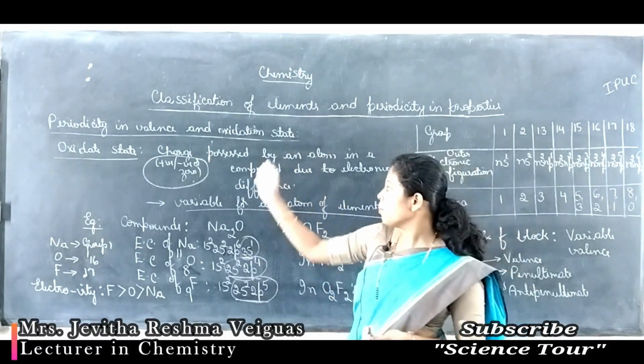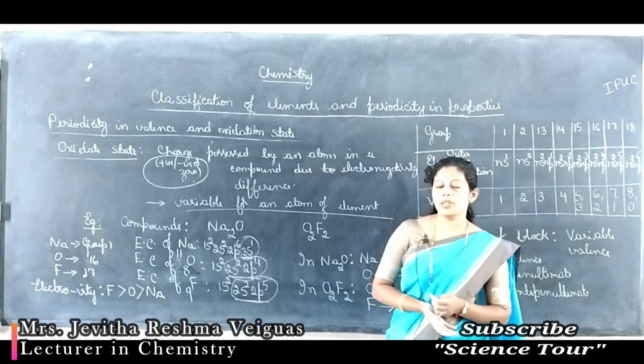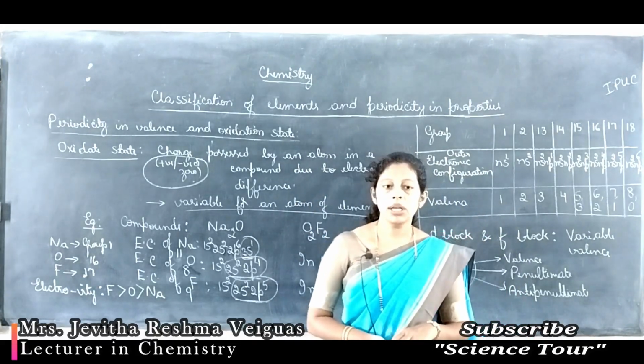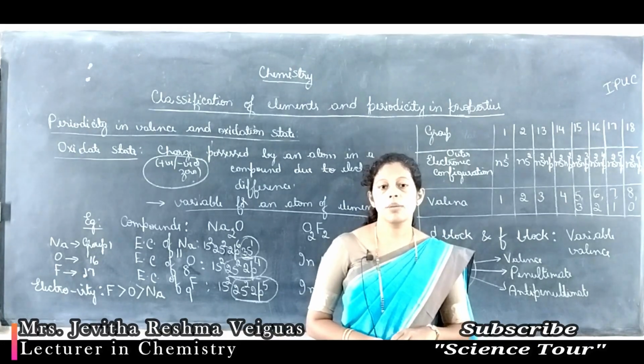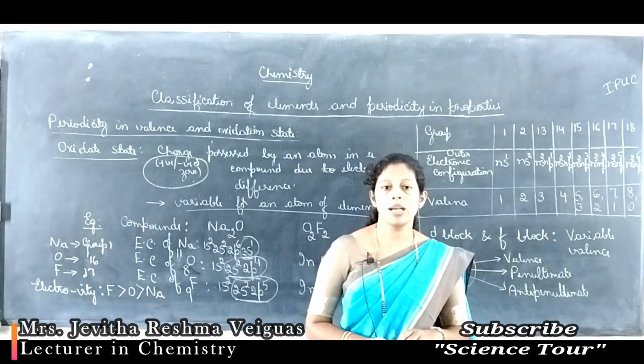So this is all about periodicity in valence and oxidation state. In the coming class, let's discuss a few more concepts related to this particular chapter.